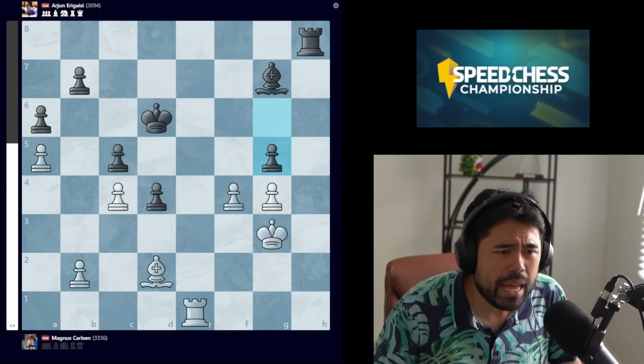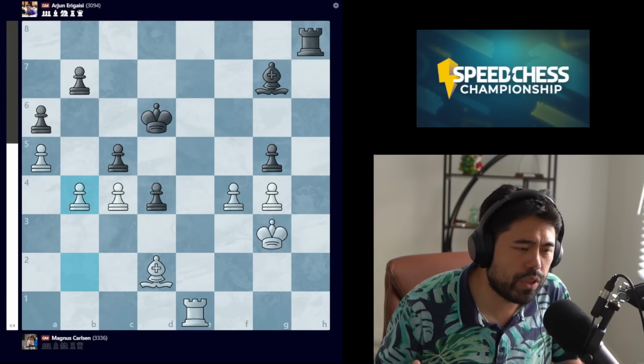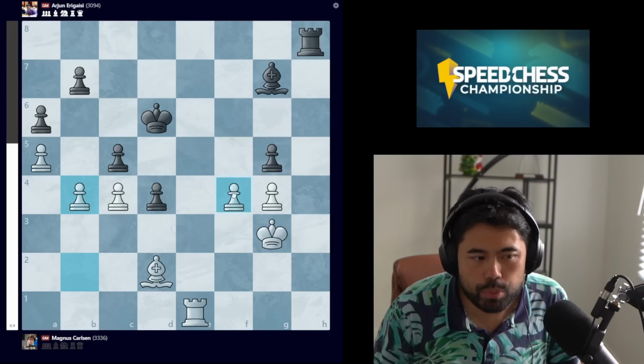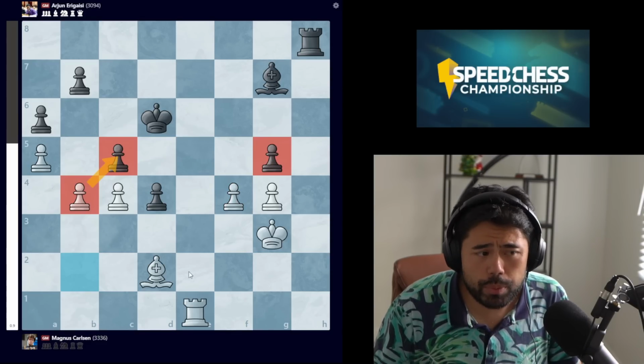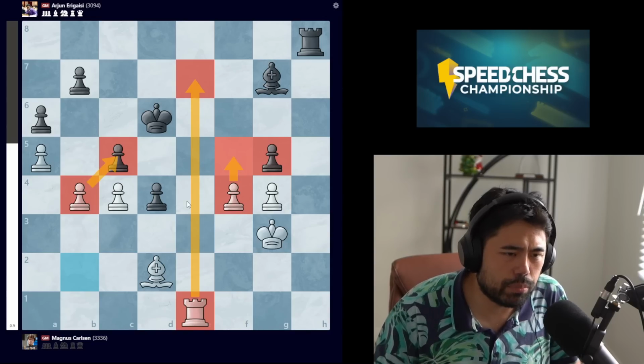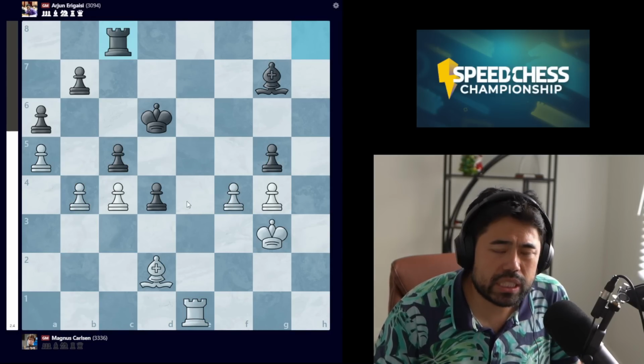But after g5, Magnus now blitzes out the best move in the position, pawn to b4, and everything is starting to collapse here for black. Now that you have a problem with the pawn on g5, problem with the pawn on c5, the rook can infiltrate. There's also f5, and here Magnus is simply going to win the game. We get rook c8 from Arjun.